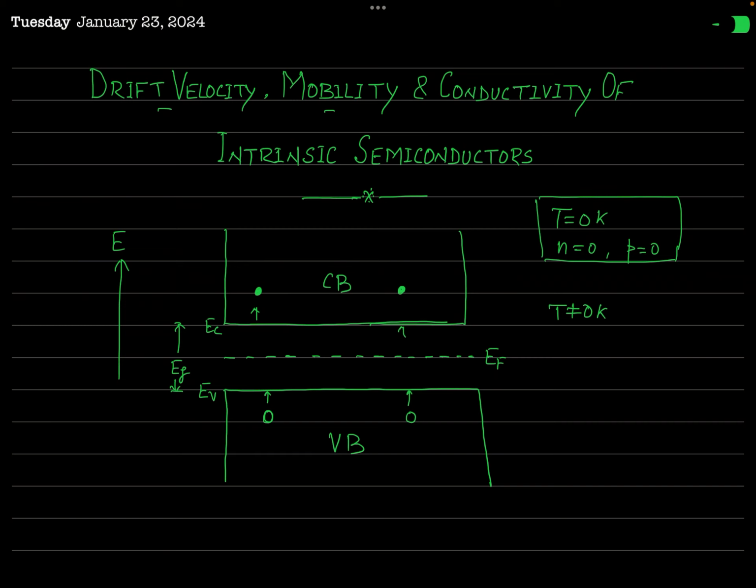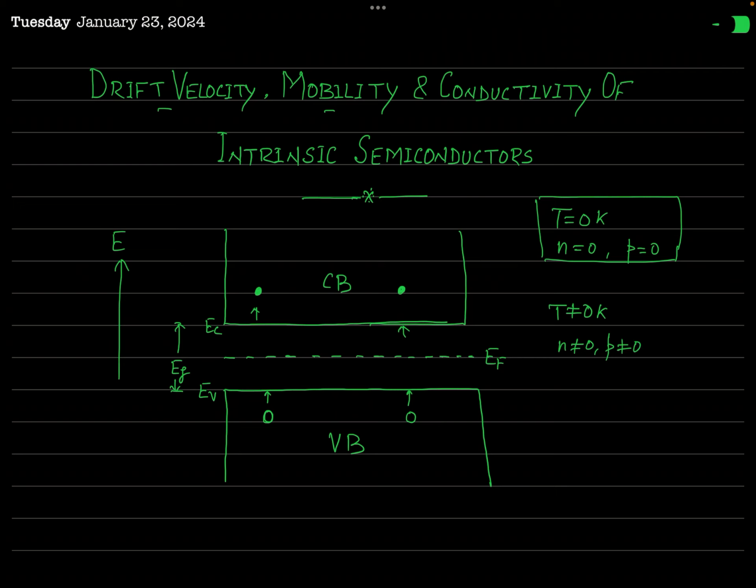So there are now some holes present in the valence band and electrons present in the conduction band. It means in this condition n is not 0 and p is also not 0.